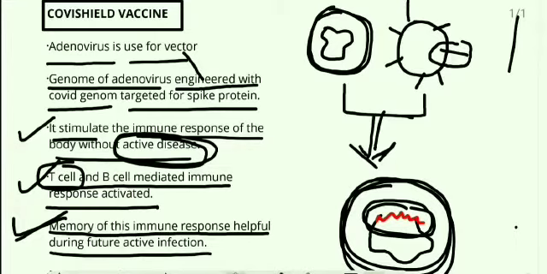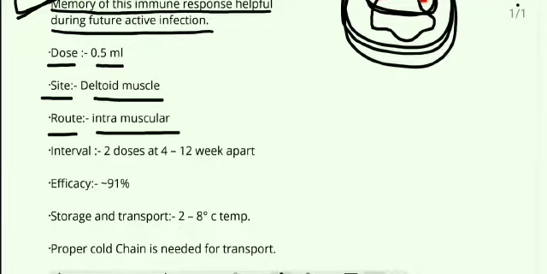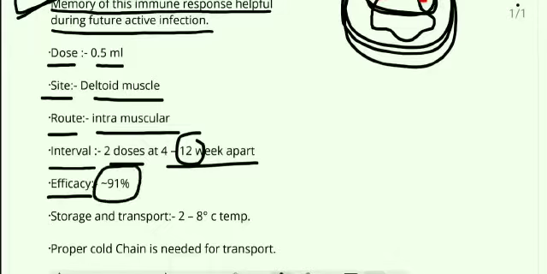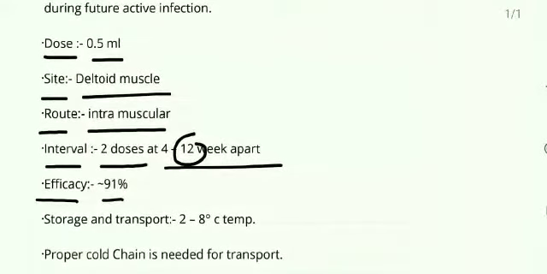Now, what is the dose? What is the site? What is the route? What is the interval? What is the efficacy of this vaccine? The dose is 0.5 ml. The site is the deltoid muscle. The route is intramuscular. It is given in two doses, 4 to 12 weeks apart. The government is nowadays saying that as the interval increases, the efficacy and the longevity of the immunity increase. The efficacy is 91% as per the trial in the USA. But in India, the Covishield vaccine is under phase 3 trial as of now, when I am recording this video.